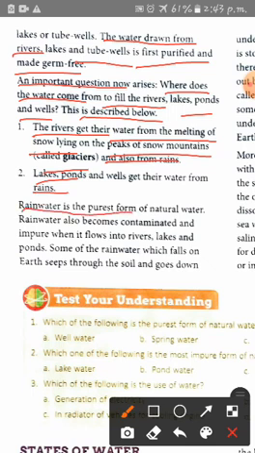Rainwater is the purest form of natural water, because there are no germs or microorganisms in this rainwater. So rainwater is the purest form. Rainwater also becomes contaminated and impure when it flows into rivers, lakes and ponds, because the water of rivers, ponds and lakes contains lots of impurities.